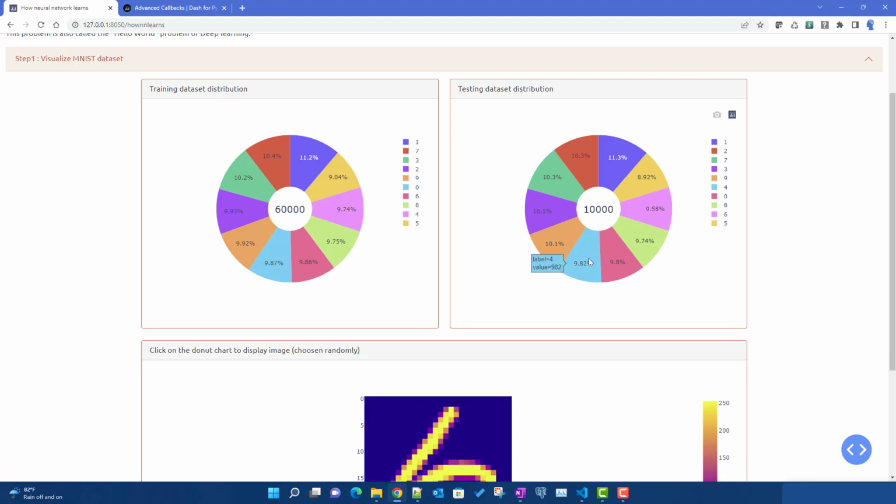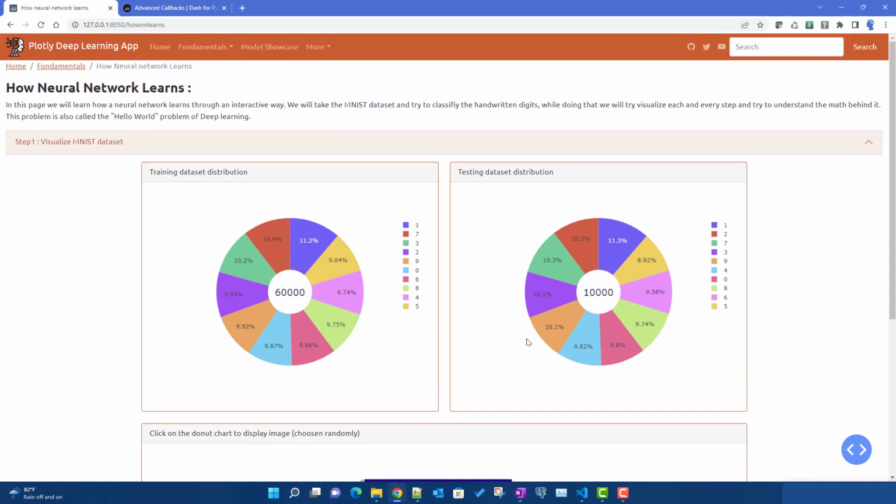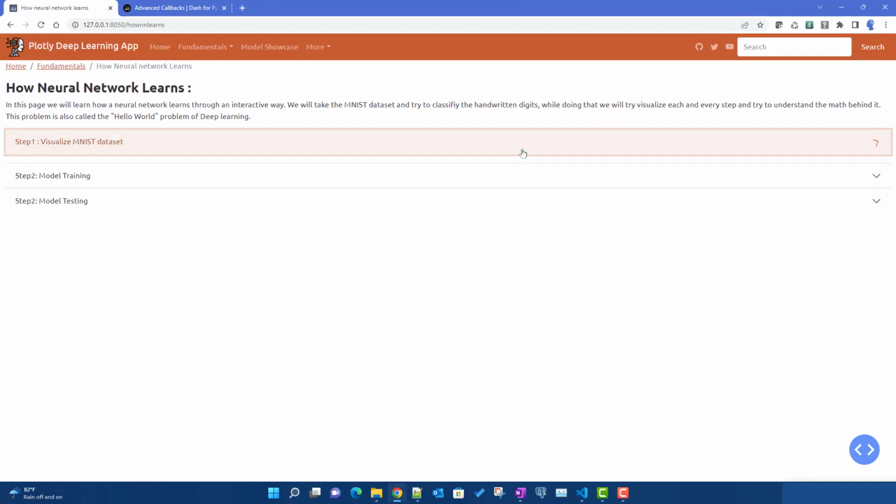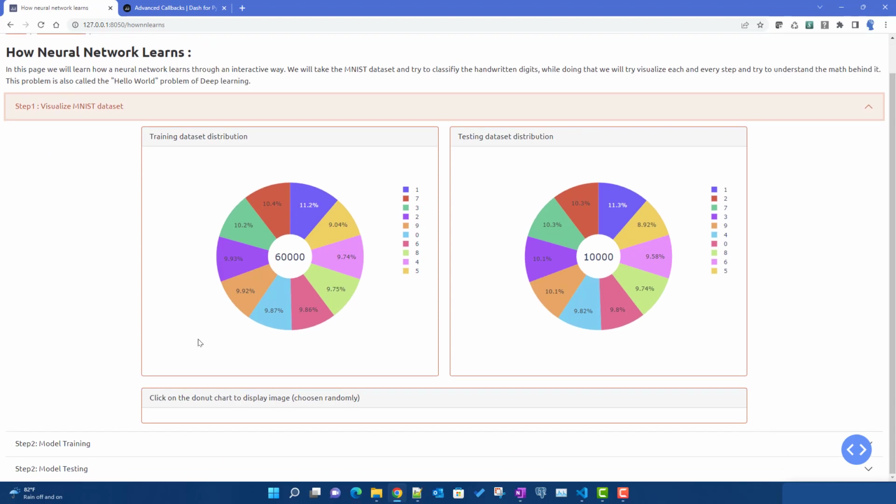So probably in this video we will work on this part: by clicking on any of these pie charts, it should show the images over here from the corresponding datasets. We will also make another small improvement. By default, when I am not clicking on any chart, this particular card comes up, which is not looking good.